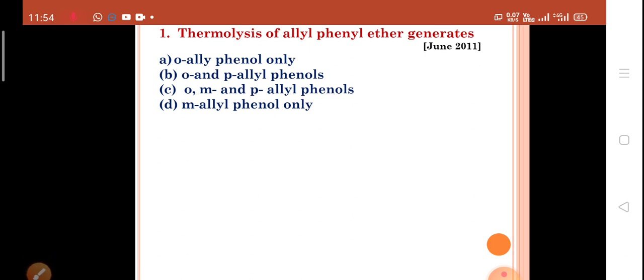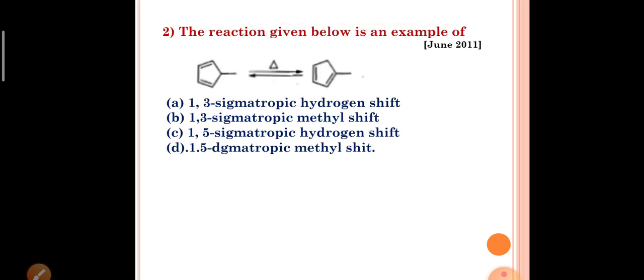Now come to question number 2. The reaction given below is an example of A, 1,3 sigmatropic hydrogen shift, B, 1,3 sigmatropic methyl shift, C, 1,5 sigmatropic hydrogen shift, and D is the 1,5 sigmatropic methyl shift. The fourth one is 1,5 sigmatropic. Spelling mistake is there, sorry.